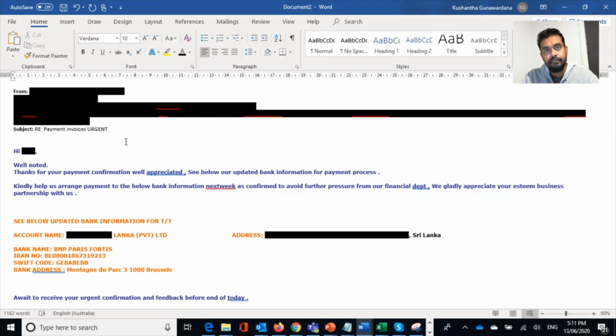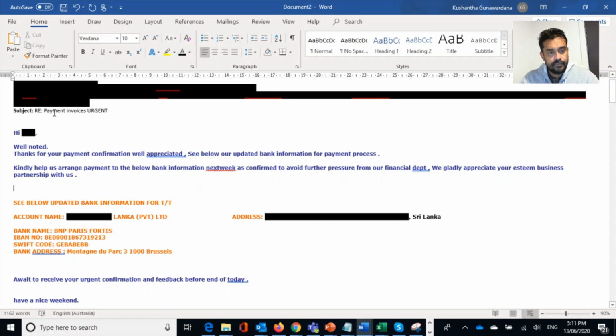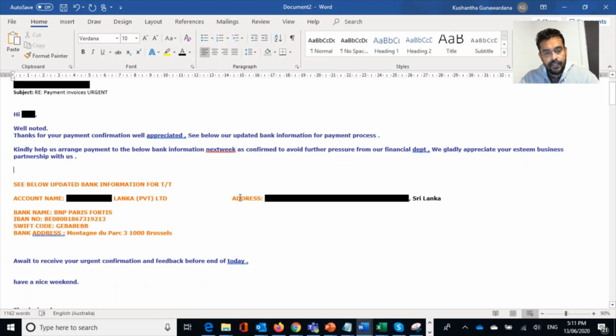It looked like the mail was generated from our apparel company, and it had a few responsible people attached. The subject is "payment invoice urgent", and then it says, "well noted, thanks for your payment confirmation, well appreciated," and "see below updated bank information for payment process." Notice that the company is a Sri Lankan company, but they were informing that they have upgraded their bank information to a new bank.